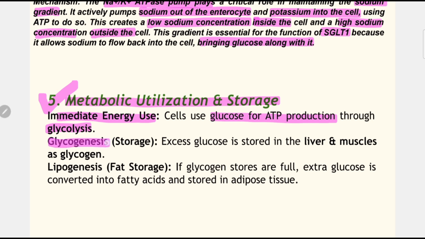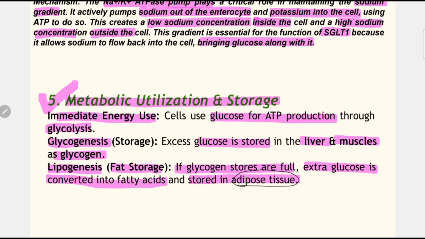Okay, and glycogenesis, it is a storage. Excess glucose is stored in the liver and muscles as glycogen. And lipogenesis means fat storage. If glycogen stores are full, extra glucose is converted into fatty acids and stored in adipose tissue. That means if we take a lot of carbohydrate than we require normally, more carbohydrate will be stored in the adipose tissue and it will increase our fat deposition within the body.